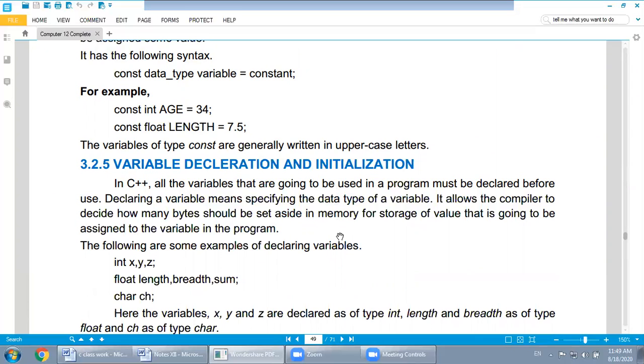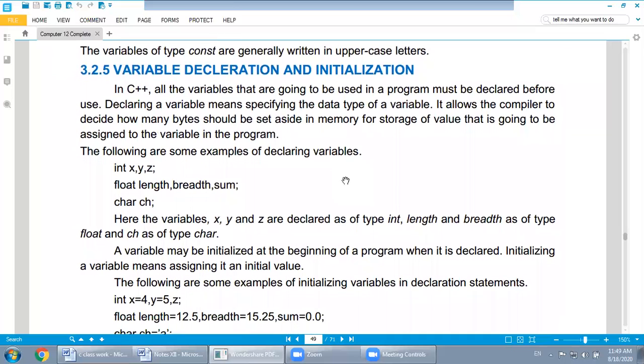Next topic: we have already done how to define a variable, or variable declaration and initialization. Let's say the following are some examples of declaring a variable. Whenever we use any kind of variable in our program, we must declare it. Let's say x, y, and z are three integer variables that we are going to use in our program. So we must define these variables before writing the program. So int x, y, z; float length, breadth, and sum; char ch. This is the declaration.